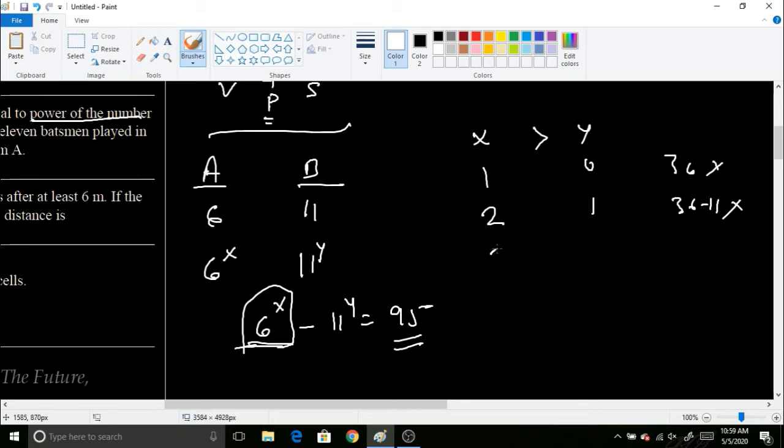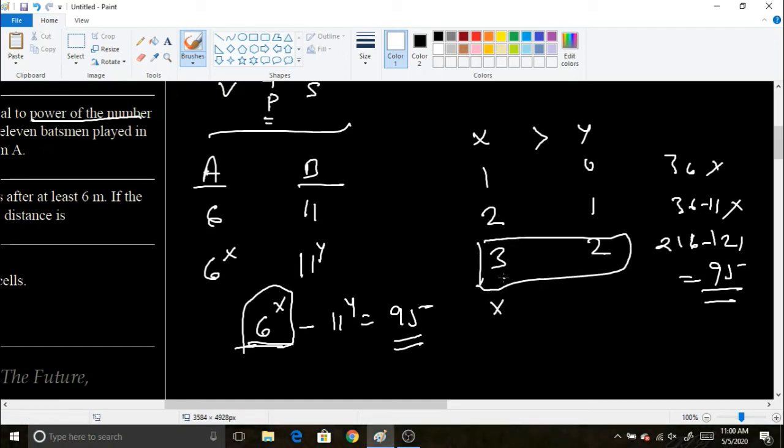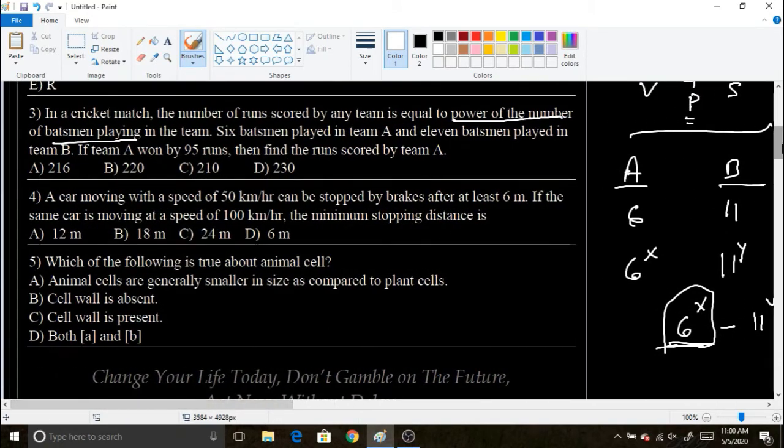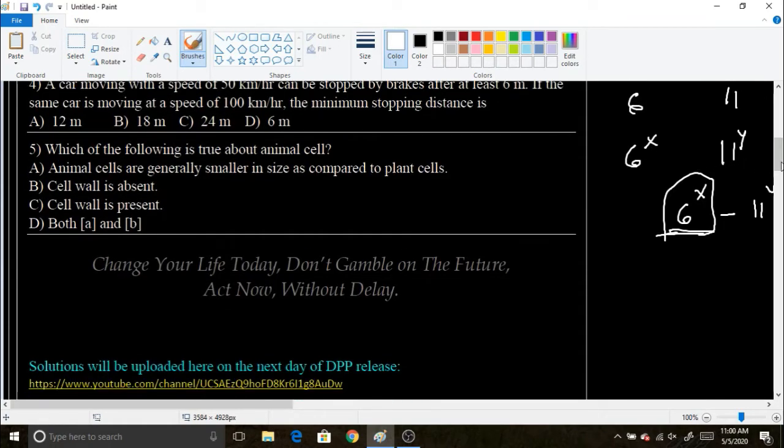And I'm going to put the value of x as 3 and value of y 1 will be too small, so we are going to put the value 2. So it will be how much? 216 minus 11 to the power 2, which is 121, so it will be 95. Okay, I guess we will get the answer. So we have the values of x and y. X will be 3 and y will be 2. So runs scored by A will be equal to 6 to the power 3, which means 216 runs, right? So this is a legitimate method which you will have to try to solve such problems.